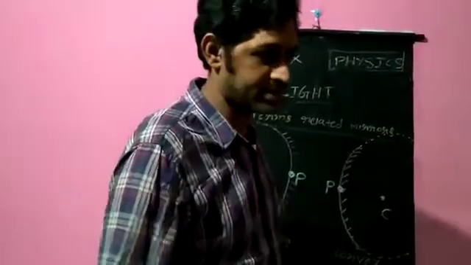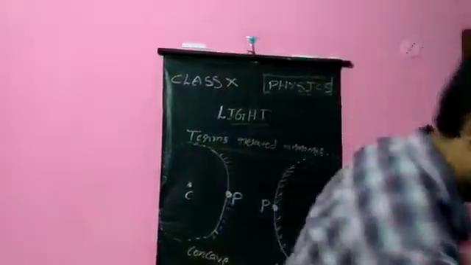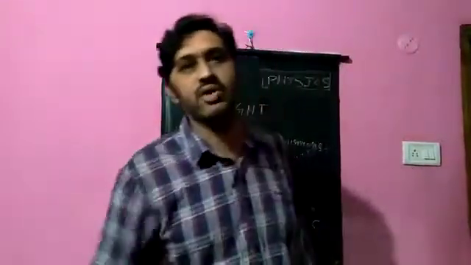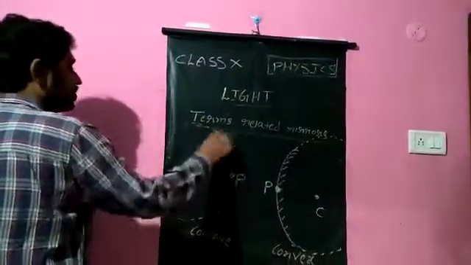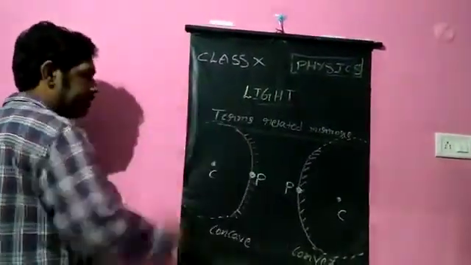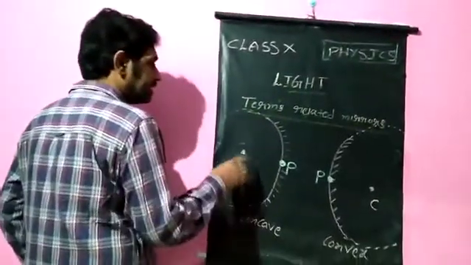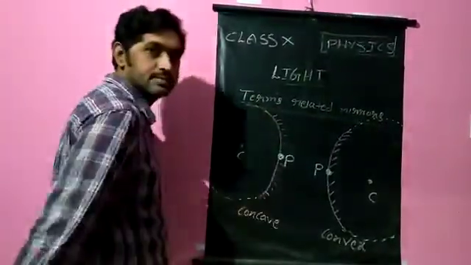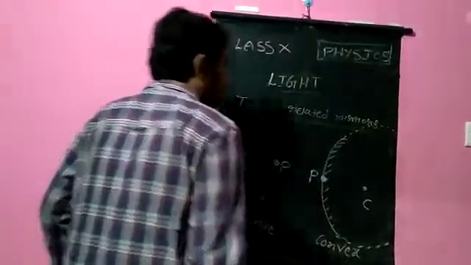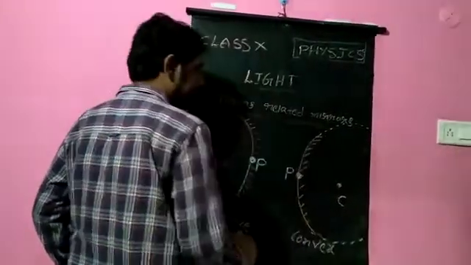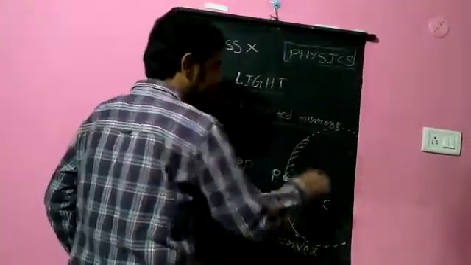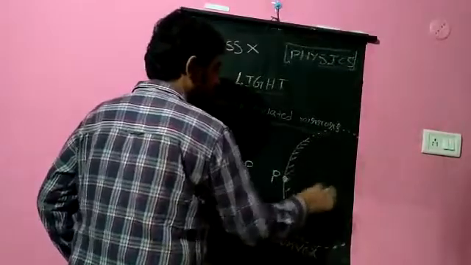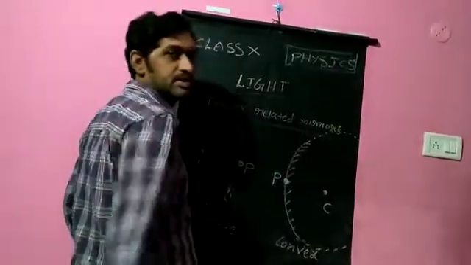The center of curvature means the center of the hollow sphere from which a spherical mirror is formed. So suppose this is a concave mirror formed from this hollow sphere; the center of this hollow sphere is the center of curvature of this mirror. Here this is the convex mirror, formed from this spherical surface. The center of that spherical surface is this, so this will become the center of curvature of this convex mirror.